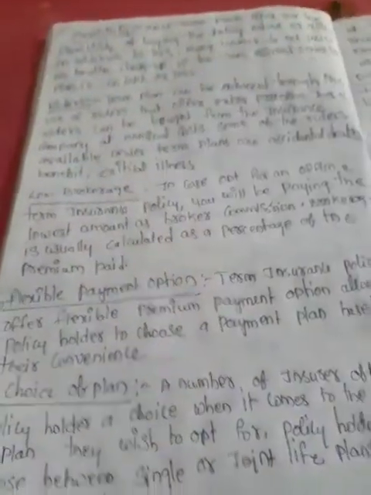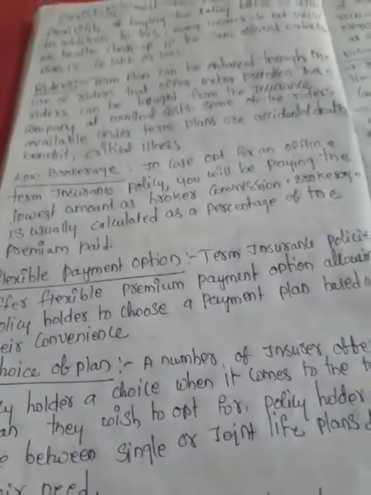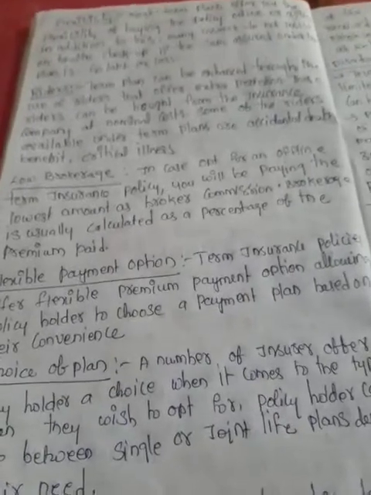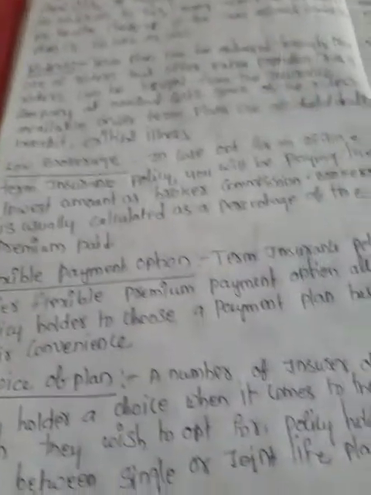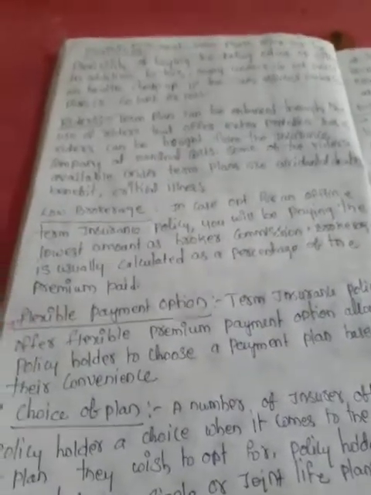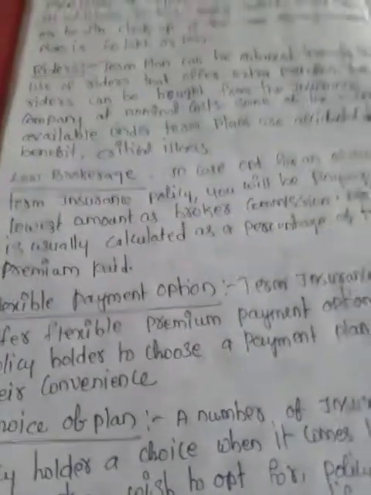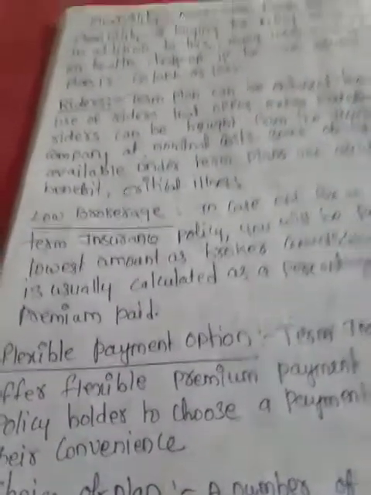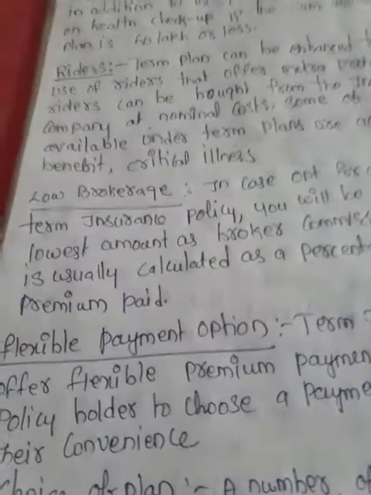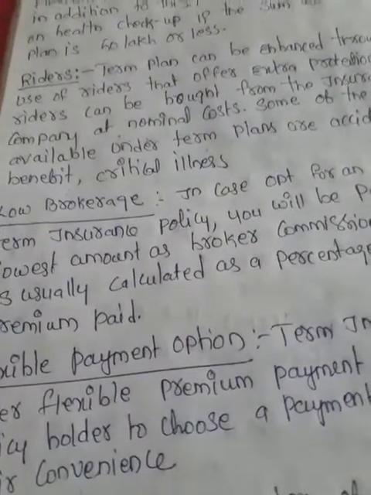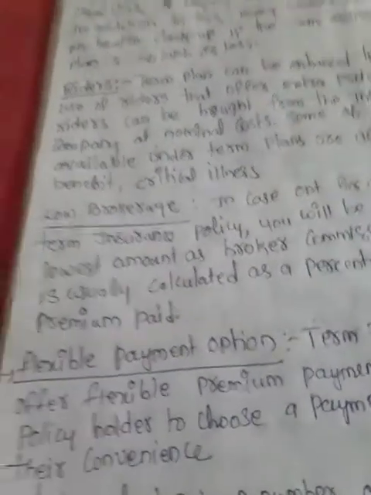Next one is the flexible payment option. Term insurance policies offer flexible premium payment options, allowing the policyholder to choose a payment plan based on their convenience. According to the policyholder's convenience, the policyholder can pay the premium monthly, quarterly, half yearly or yearly. That option is provided by the insurance company to the policyholders.